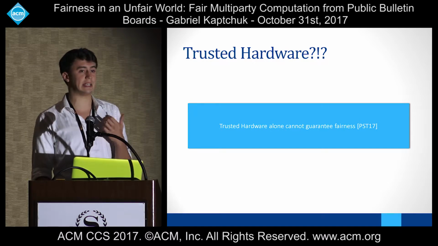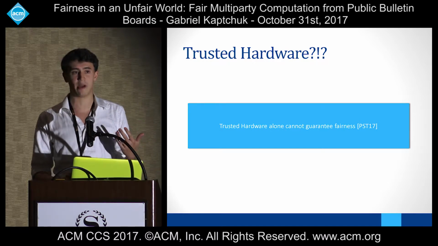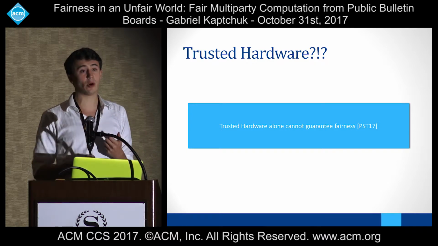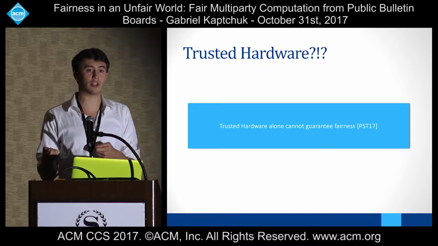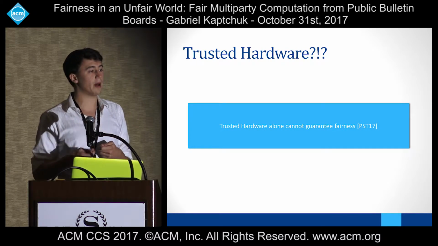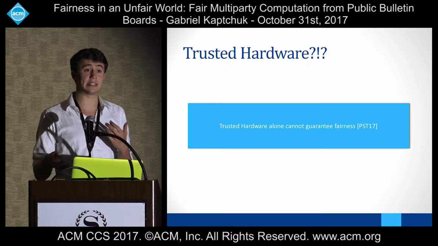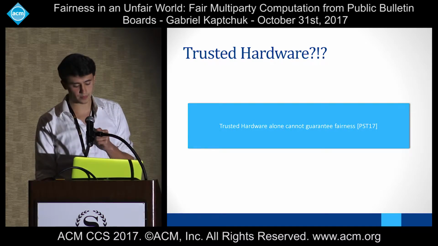It's susceptible to the exact same kinds of attacks that MPC was, which made this entire problem interesting, right? In order for different trusted hardware instances to communicate with each other, they have to go through a communication channel that might be secure in terms of the information traveling, but the malicious operators can simply drop messages. They can send an abort symbol instead of the actual message itself, right? So we can't get fairness just from trusted hardware.